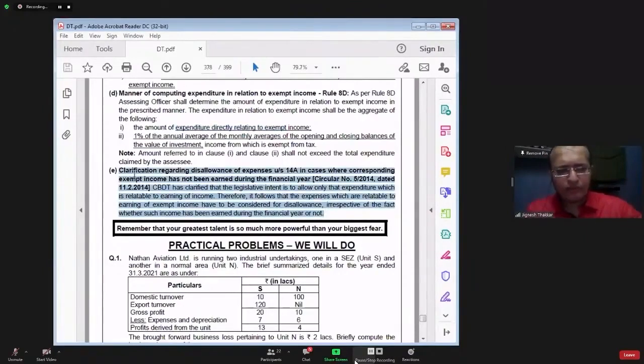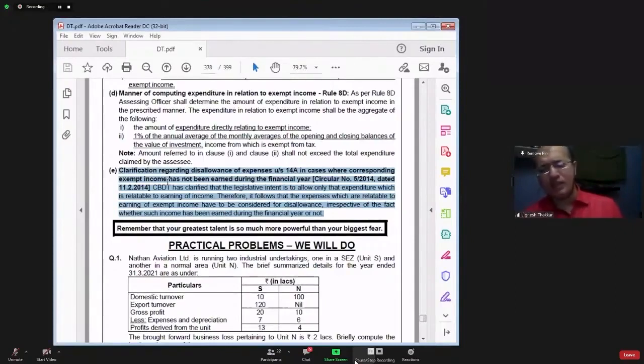Now, why I gave you the example of dividend income, you will understand in point number E. See, when you invest money in shares, it is not necessary that you will get dividend.